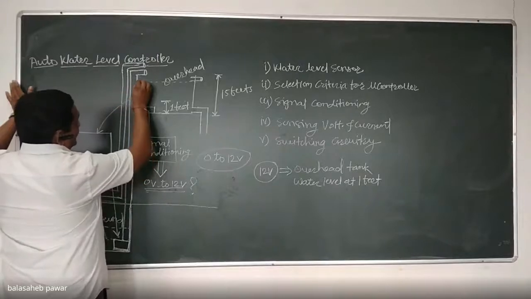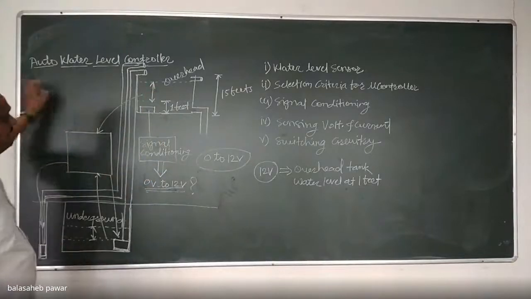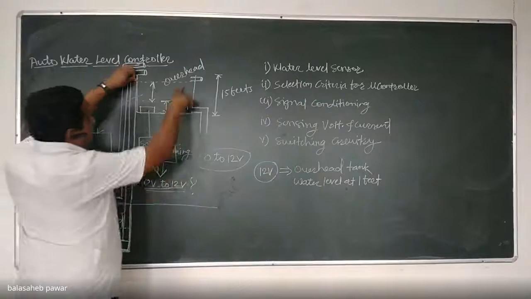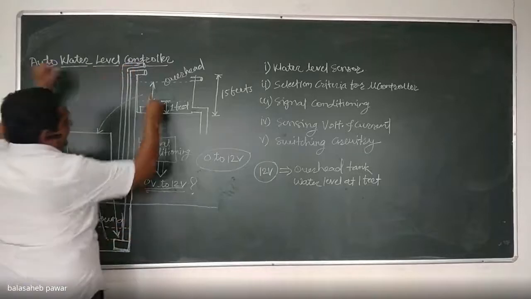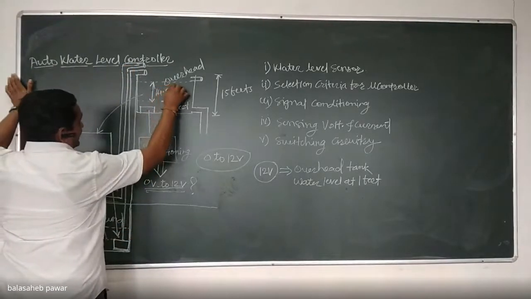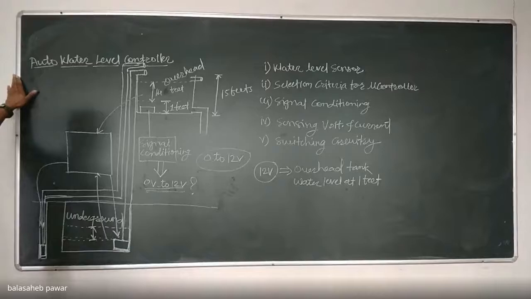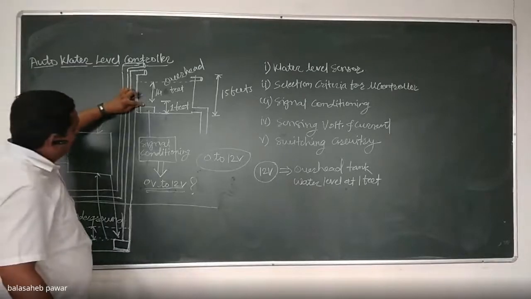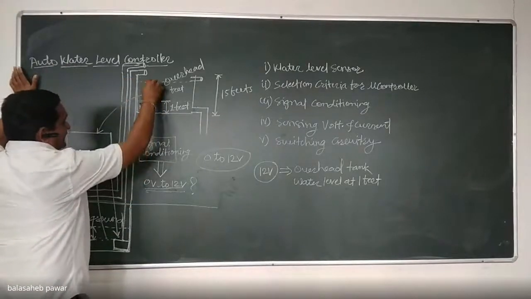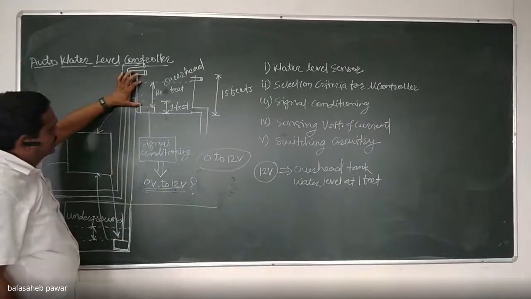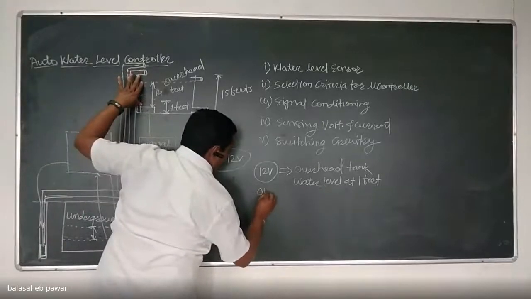whenever water level will be at this much height, that means up to this overflow, how much it will be? It will be approximately 14.5 feet, or we can consider 14 feet. When the water level above this sensor will be almost 14 feet, then the output of this signal conditioning circuit should become 0 volts.